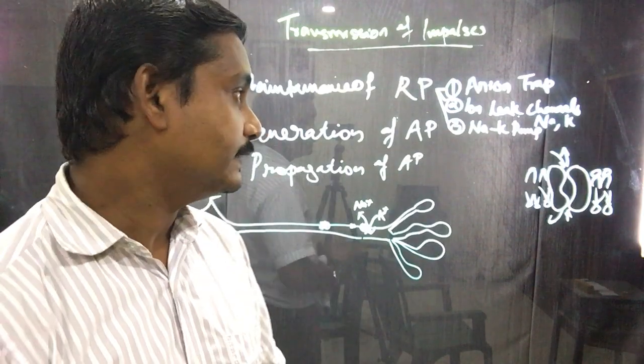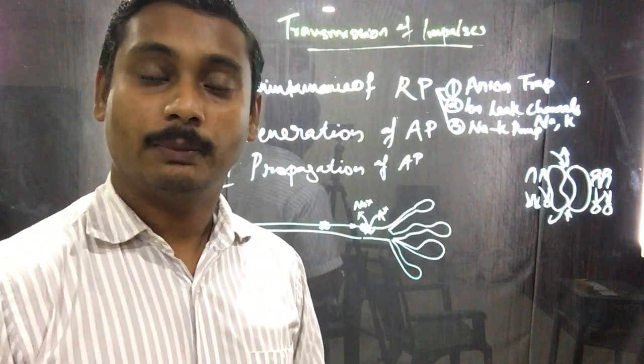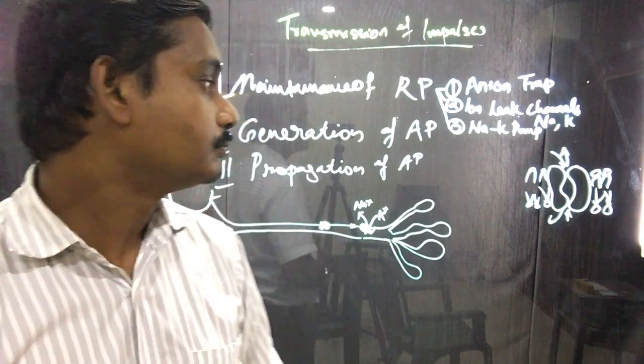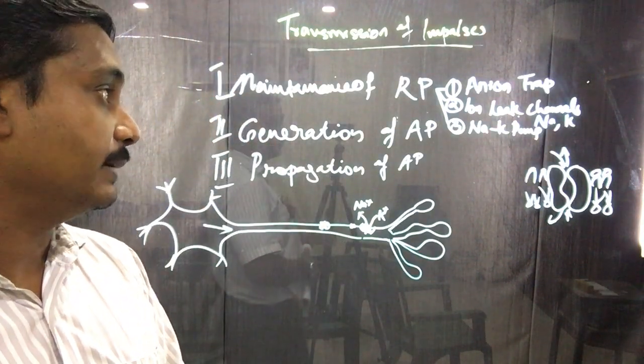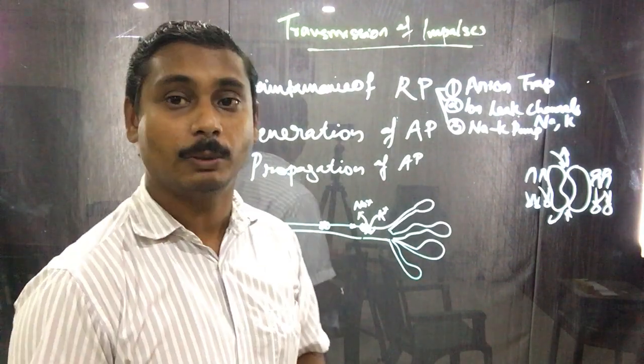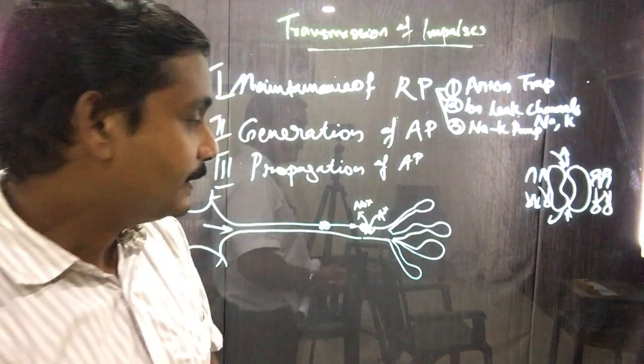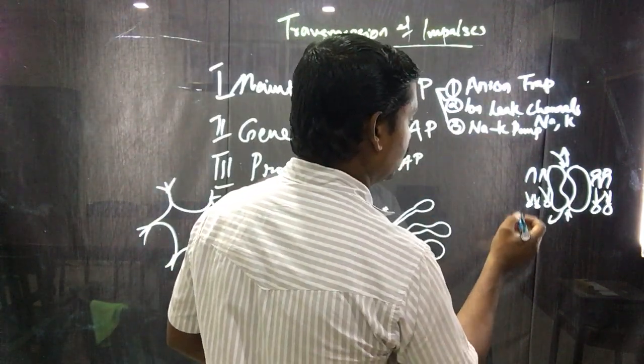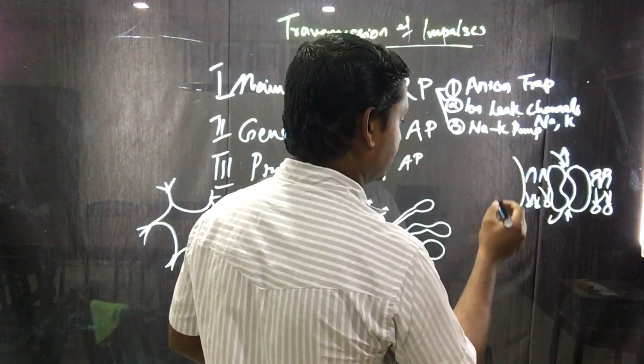This is a process mediated by an ATPase enzyme that selectively pumps sodium and potassium ions. What happens is that this selectively pumps sodium. Let me draw it again.